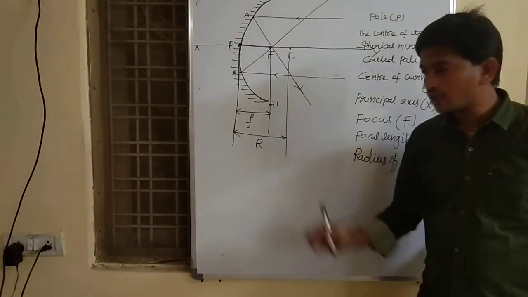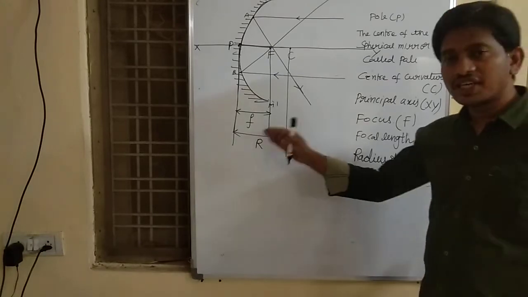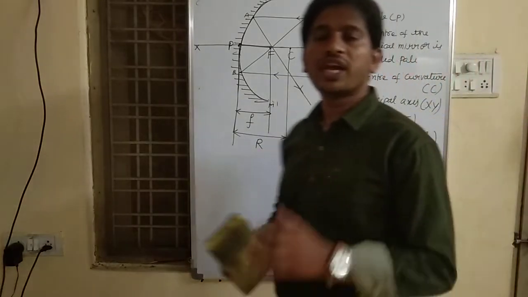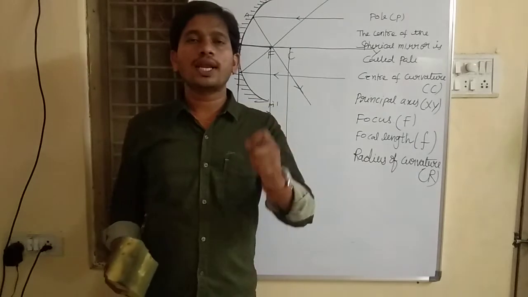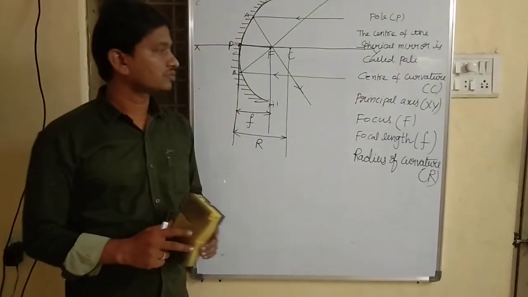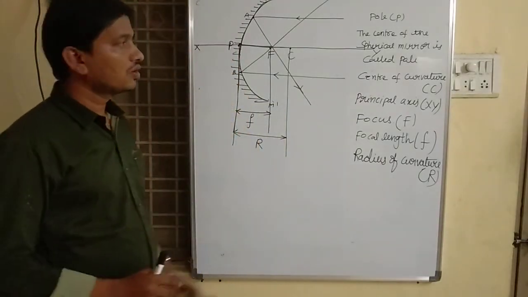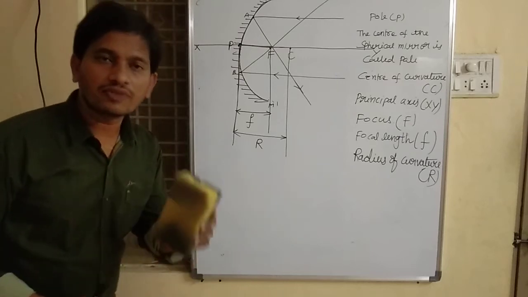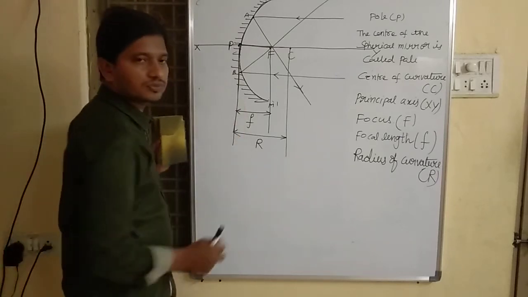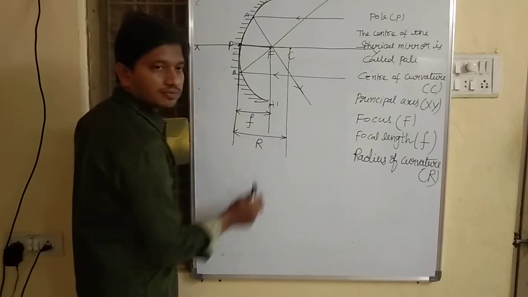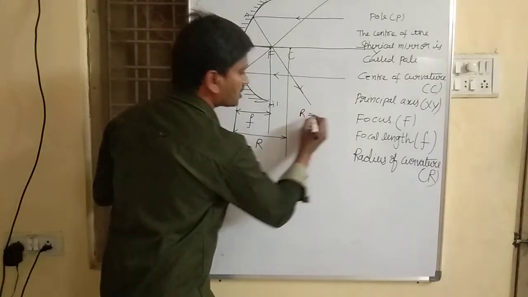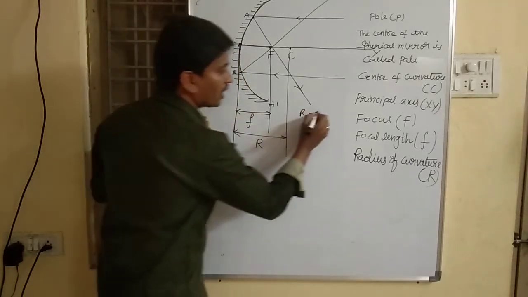If you observe, we have a relationship between focal length and radius of curvature. Radius of curvature is 2 times the focal length.